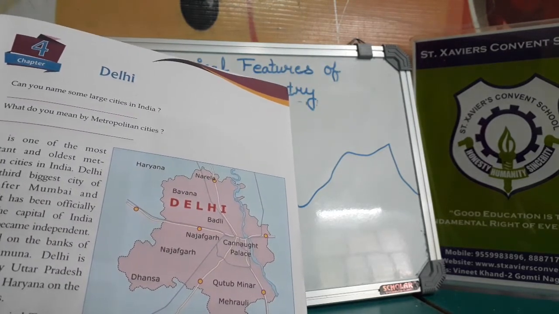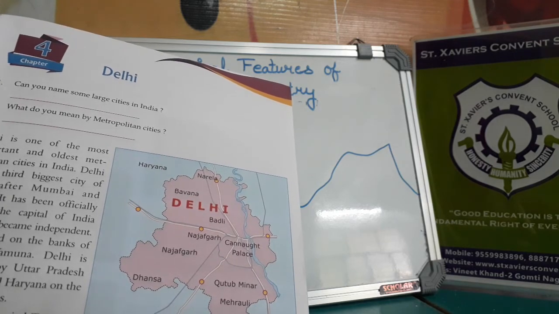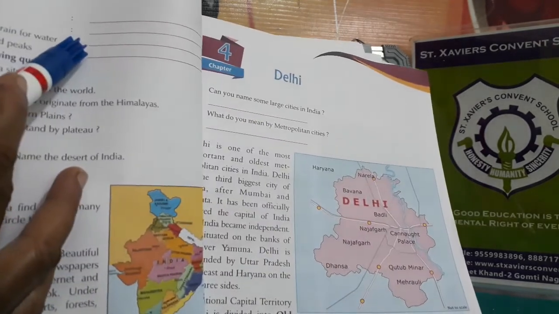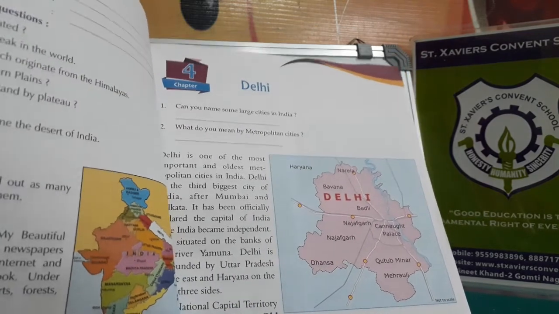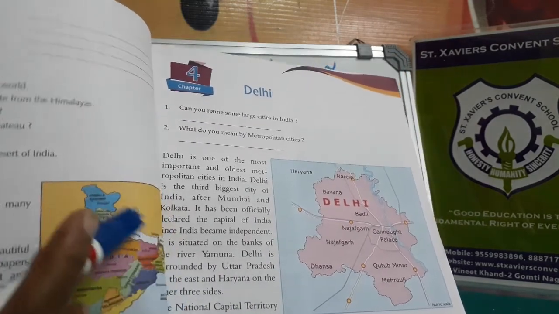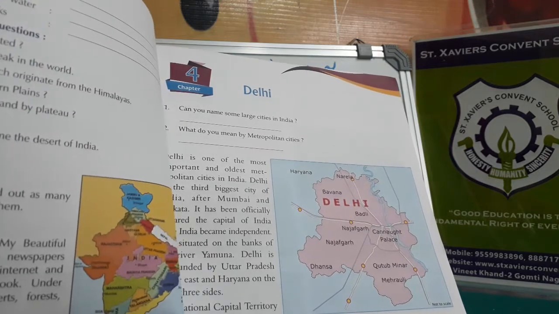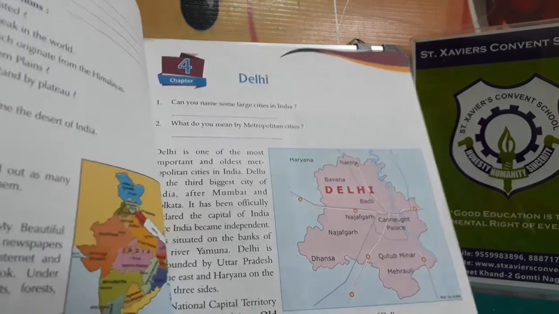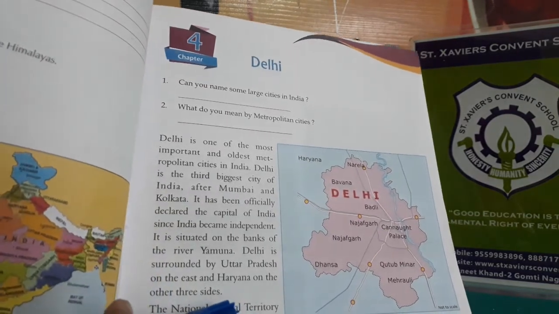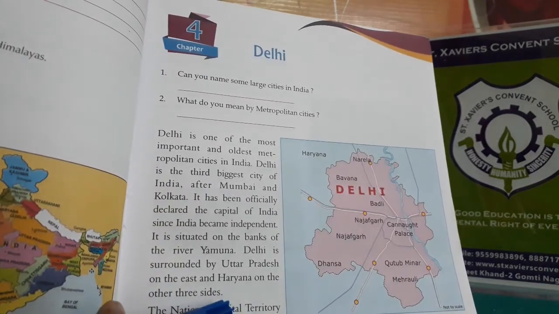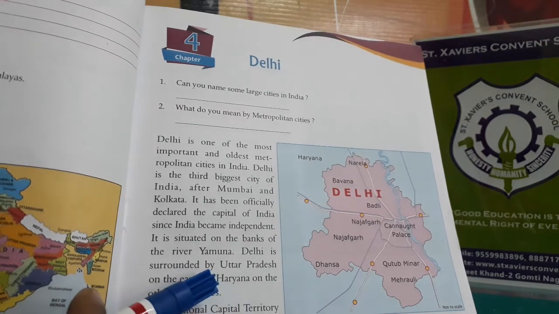Some exercises, look at here: Name the following. You have to do this in your notebook, and learn this portion and learn the map of India. You should know where which state is situated.